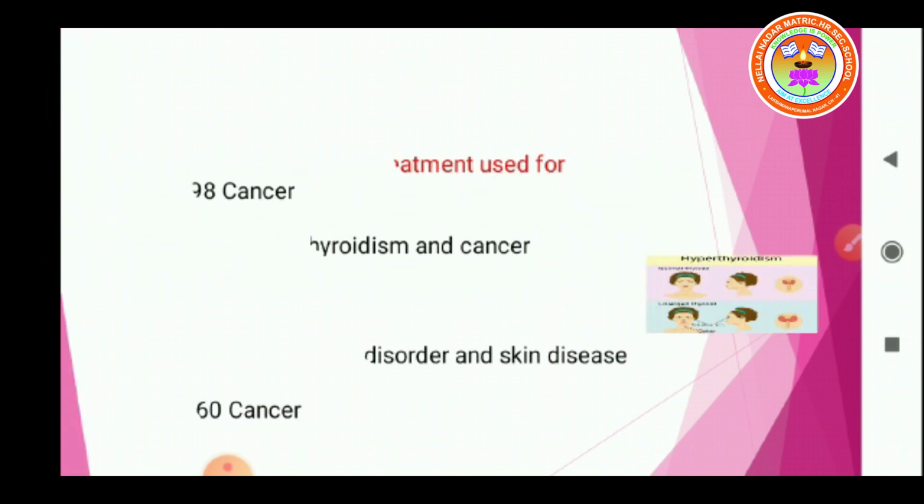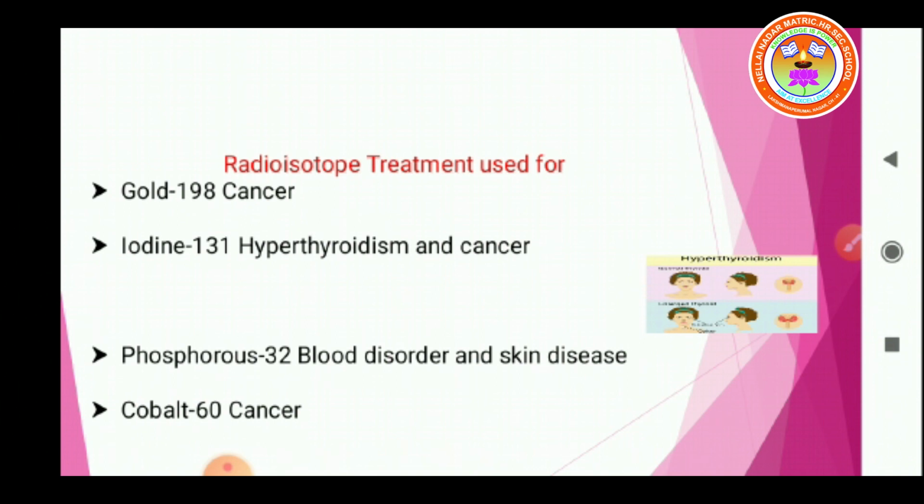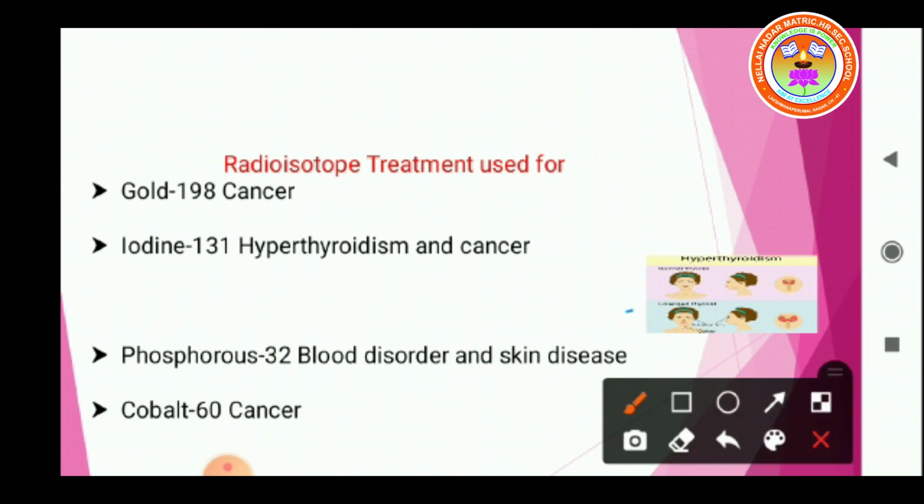See here, one is gold-198, used for cancer treatment. Iodine-131 is used for hyperthyroidism and cancer. Another one is phosphorus-32, used for blood disorders and skin disease. The last one is cobalt-60, used for treatment of cancer.